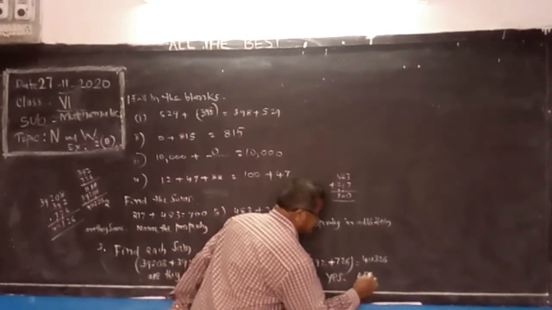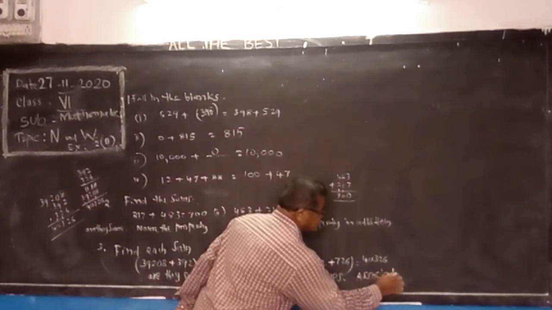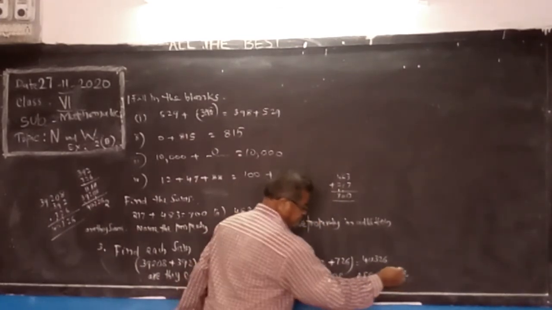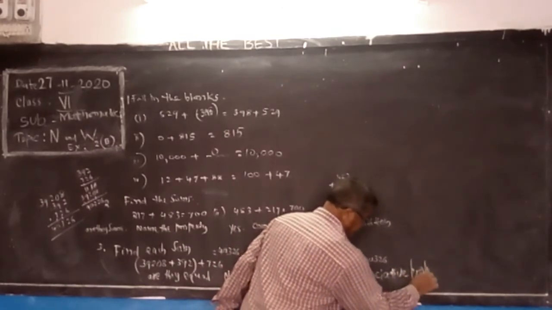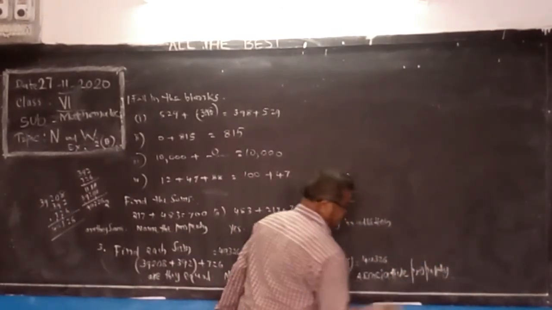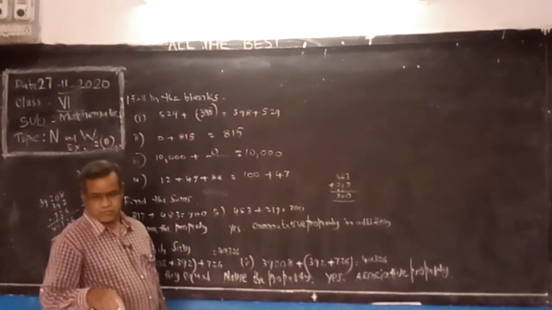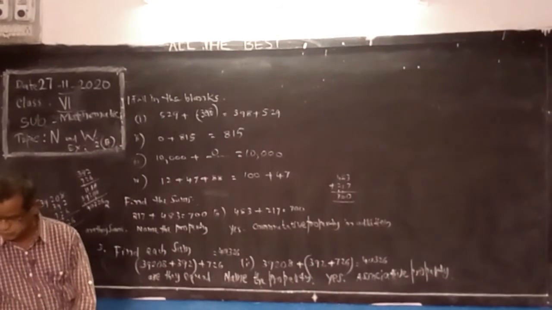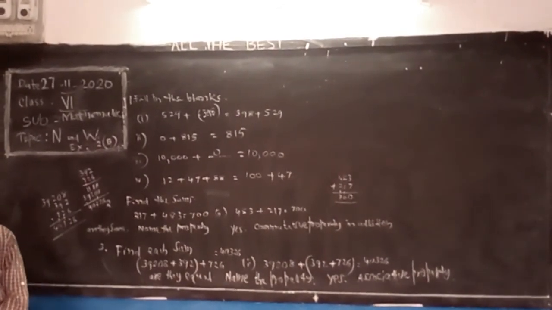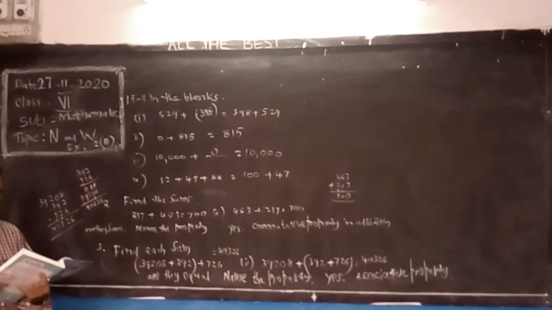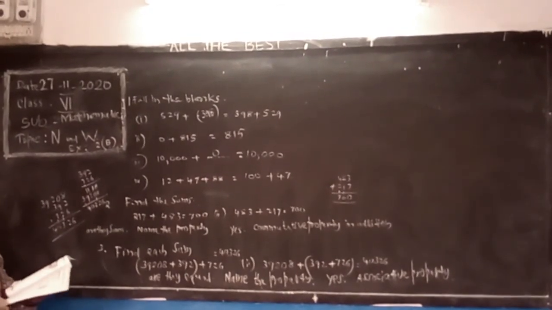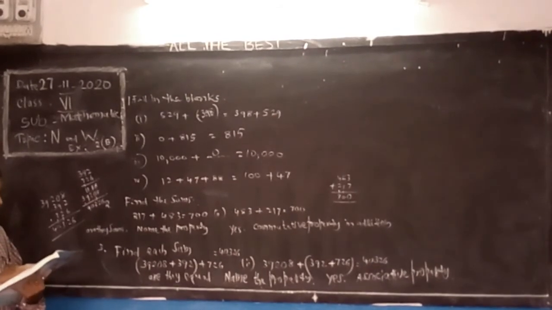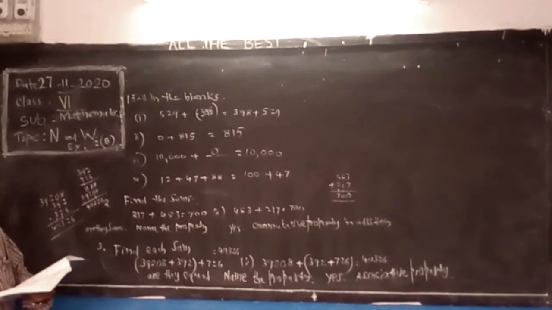Associative property. In addition, this property is called the associative property. So, like that you follow. Please follow page number 43. Let us see the others tomorrow.